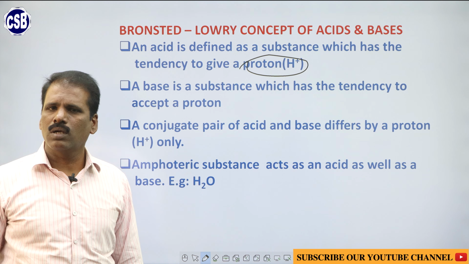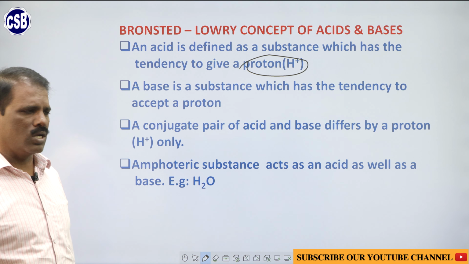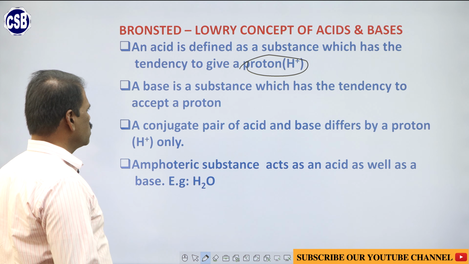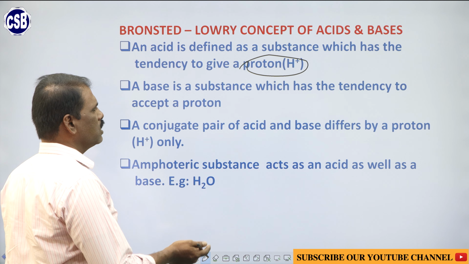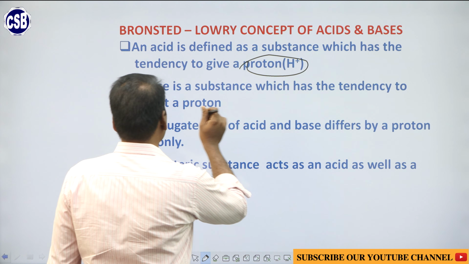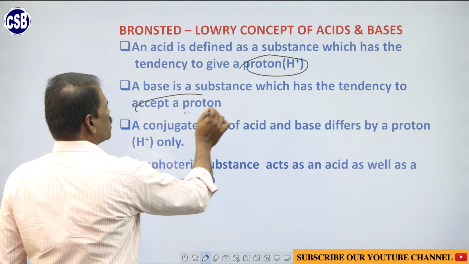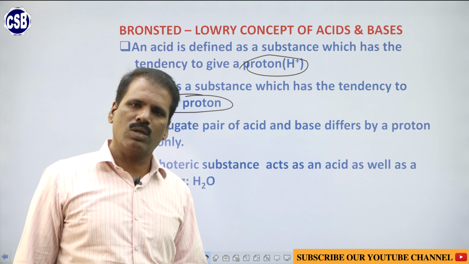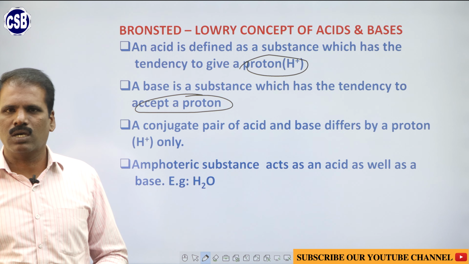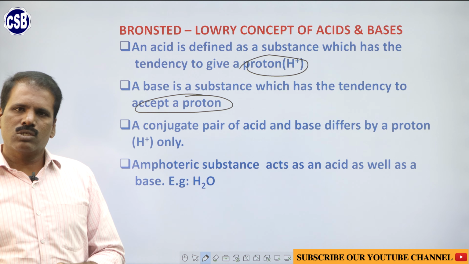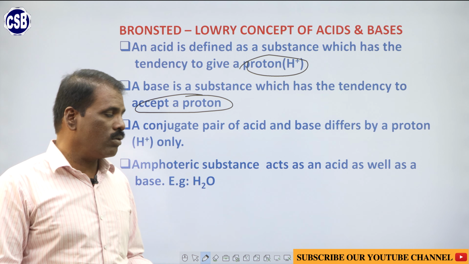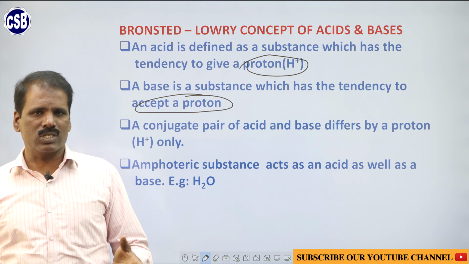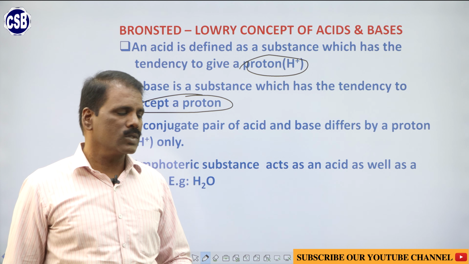In simple words, acids are proton donors, and in contrast, bases are the substances that accept a proton. So, bases are proton acceptors, acids are proton donors. According to Lowry and Bronsted, an acid and its base differ by a proton.